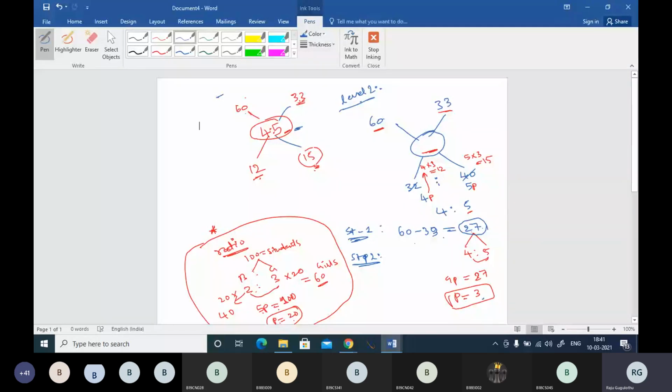4 into 3 is 12 and 5 into 3 is 15. That means the value here is 12, and this one will be this smaller number plus this 12, and this one will be this big number minus this 15. So this is 45, and 45 is the combined average for the given question. If you remember this in your mind, the calculations are simple instead of doing all that multiplication. That's why we discuss mixtures and alligation as a shortcut for problem number 1.